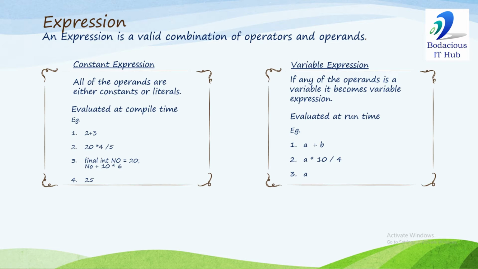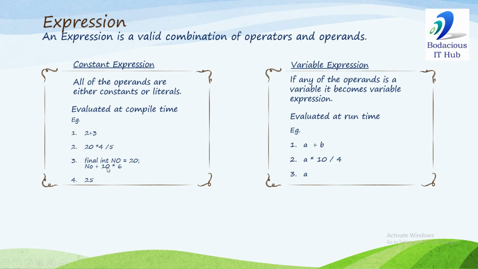Now we come to expressions. An expression is a valid combination of operators and operands. If I write a plus b, plus is an operator, and a and b are operands. There are two types of expressions, constant expression and variable expression. If all of the operands are either constants or literals, it is called a constant expression. Like in the first example, I have written 2 plus 3. Plus is an operator, 2 and 3 are operands, and they are literals, so it's a constant expression.